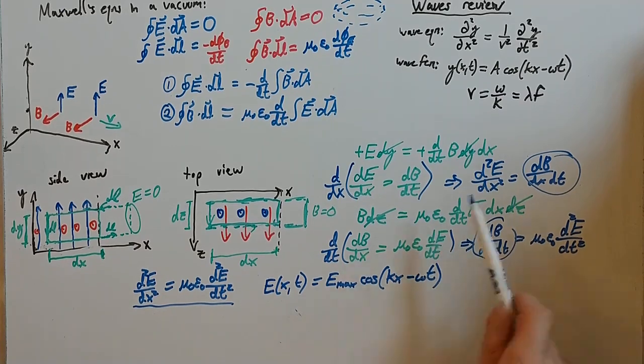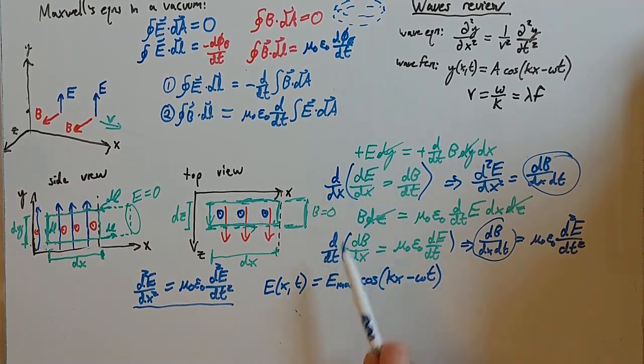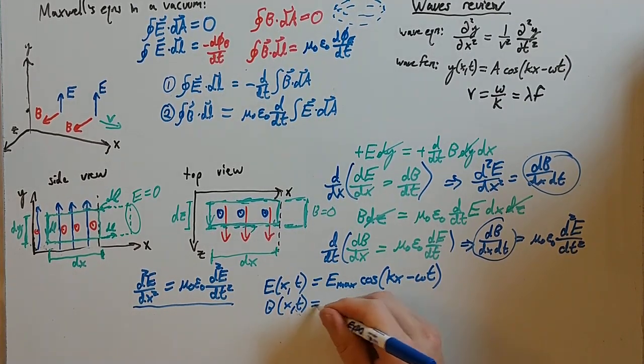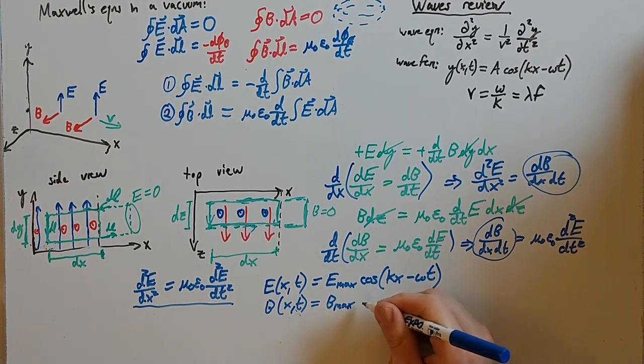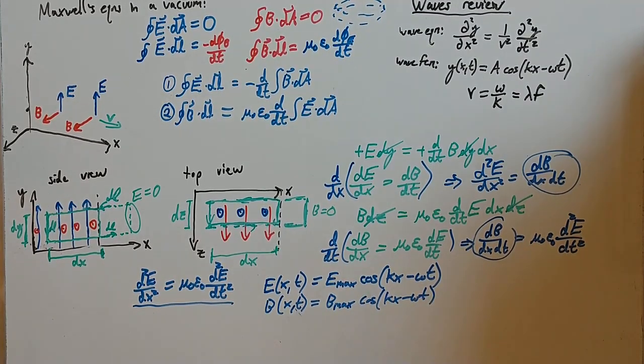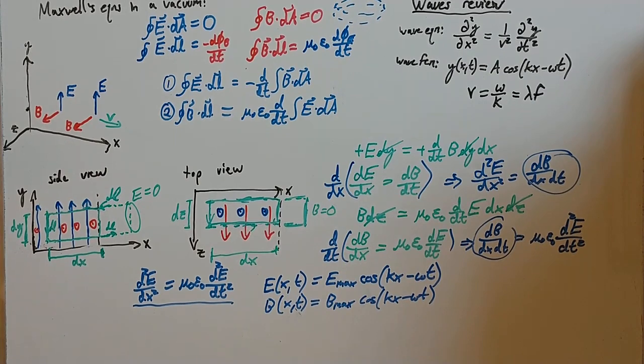And you can actually run these equations the other way. You can take the derivative with respect to time here and the derivative with respect to x here, and you get the same thing for B fields. All right, you get B of x and t ends up equal to B max times cosine of kx minus omega t. There's a little bit of a phase offset between those, but we won't worry about that here. And so the point is that what we have derived here is that our electric fields and our magnetic fields are oscillating just like waves. All right, so E fields and B fields together, moving through a vacuum, end up acting like a wave.